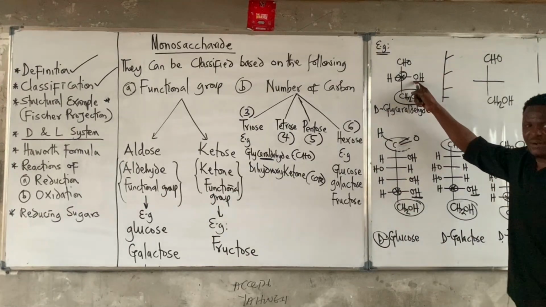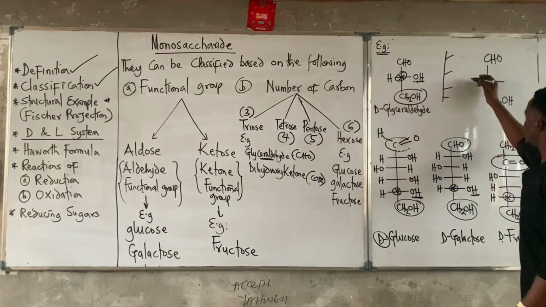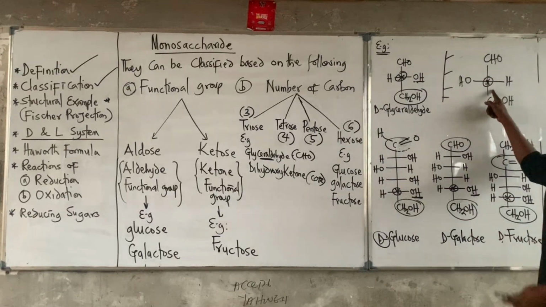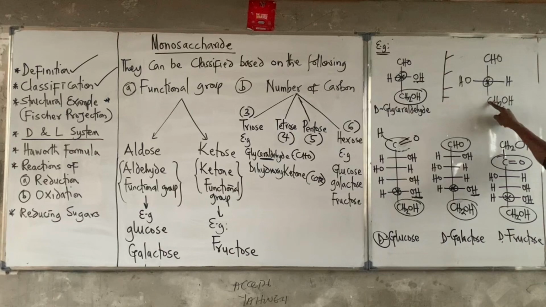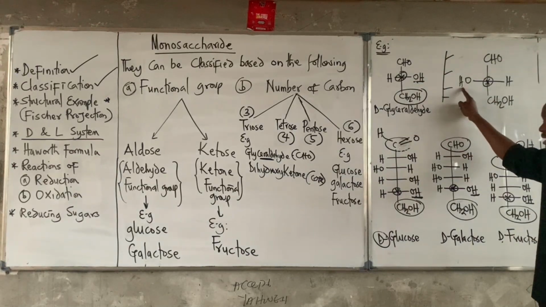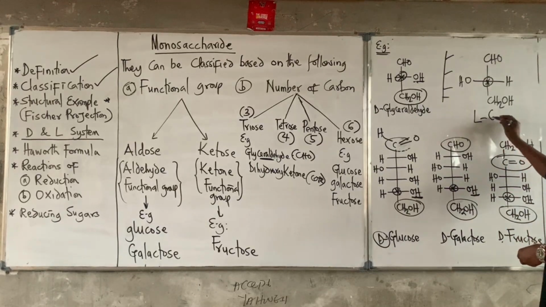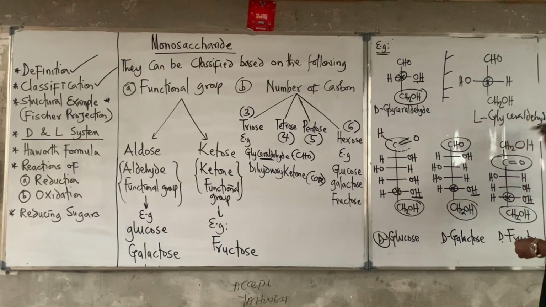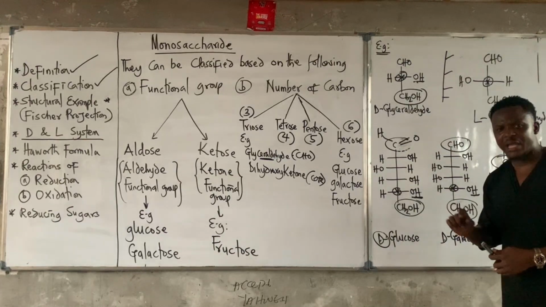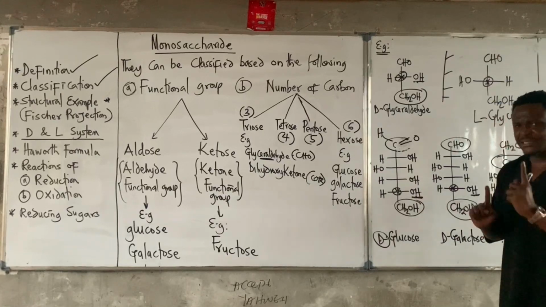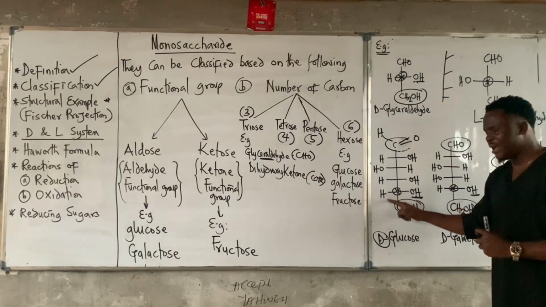The OH was initially at the right, but the mirror OH will come to the left. So once again, if you notice, this carbon here that is directly attached to this now has this OH on the left. So this is no longer going to be a D. So this is going to be L-glyceraldehyde. So that is actually how we get our D or L. On this carbon that is attached to this, if it has OH to the right, that is a D. If the OH is to the left, that will be the L.